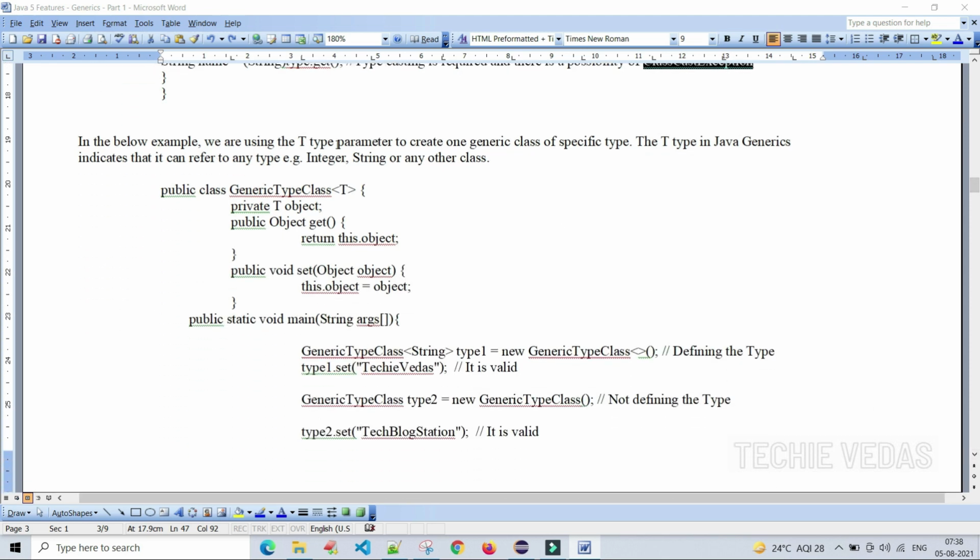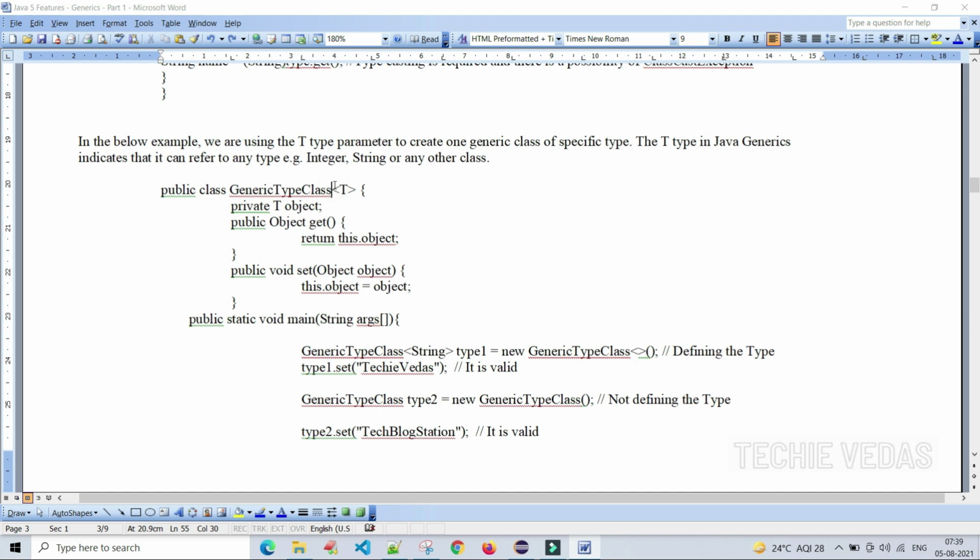We are using the T type parameter to create one generic class of a specific type. Here we are using T as a type parameter to create one generic class of a specific type. The T type in Java generics indicates that it can refer to any type. If we mention T in the Java generic class, it refers to either Integer, String or any other classes as well. Let's see how to do it. This is the class name.